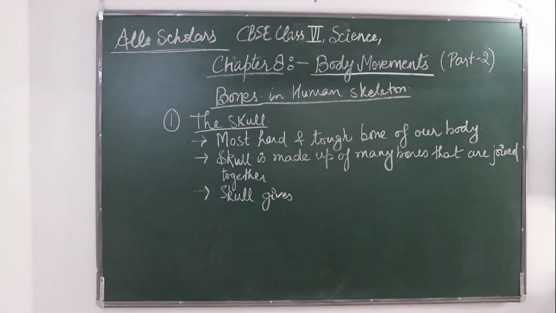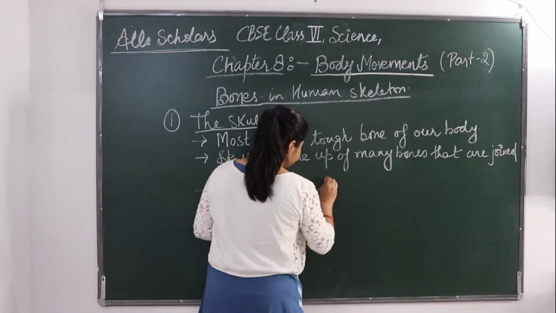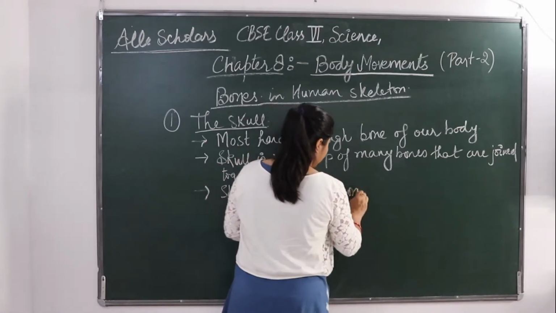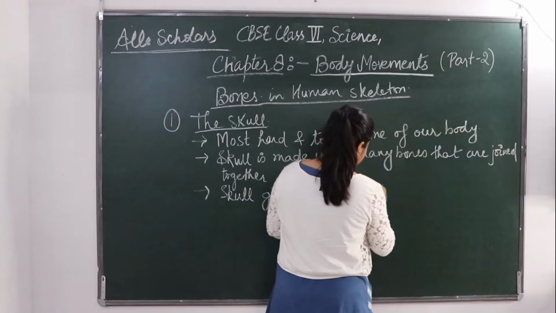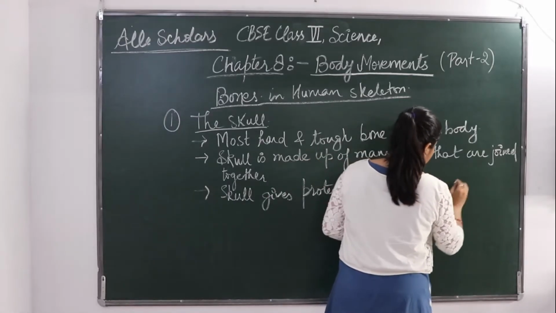So skull gives protection to our brain from any kind of injury.